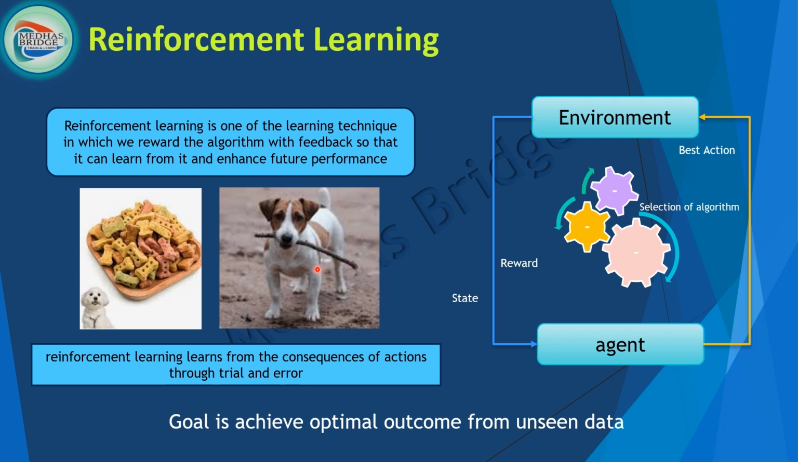That means this is absolutely trial and error learning, but this basically helps you to improve the performance of the algorithm, right? This is the basic idea of reinforcement learning. The goal is to achieve an optimal outcome from unseen data.